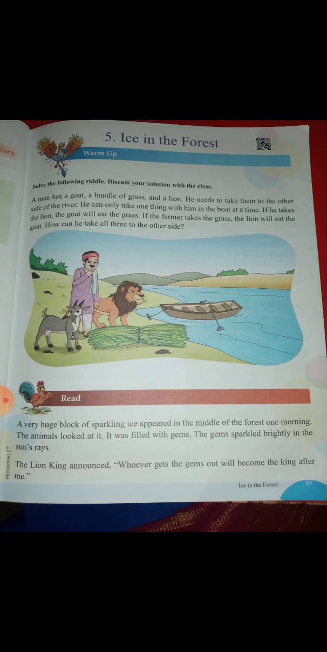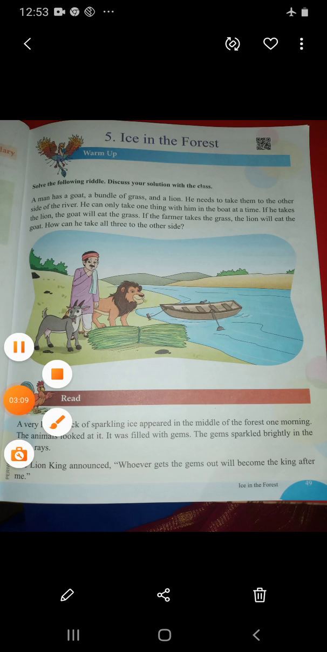The Lion King announced, "Whoever gets the gems out will become the king after me." Now when all the animals in the forest look at the ice, there are so many gems inside it, and the king lion will announce, whoever will remove all the gems out of the ice will become the king of the forest after me. So let us see who will remove the gems out of the ice.